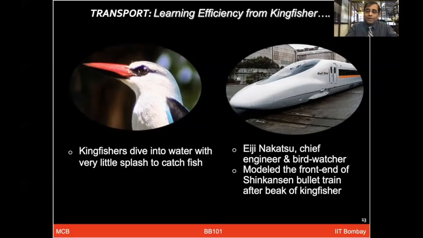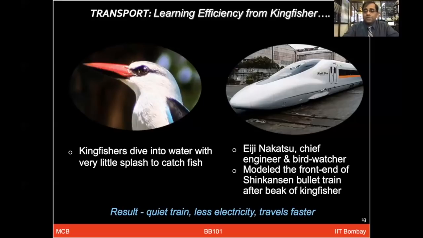And this bullet train, which is now one of the model examples for efficiency, energy, and being very quiet and super fast, is designed based on the shape of the beak of the kingfisher. So this resulted in a quiet train, less electricity being used, which can travel very fast. Think about how it would have been possible if he had not made this observation from nature.